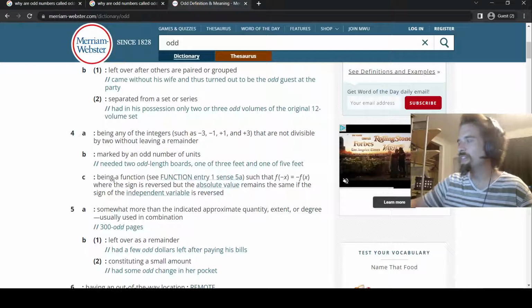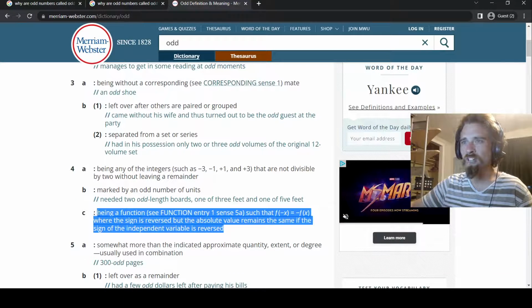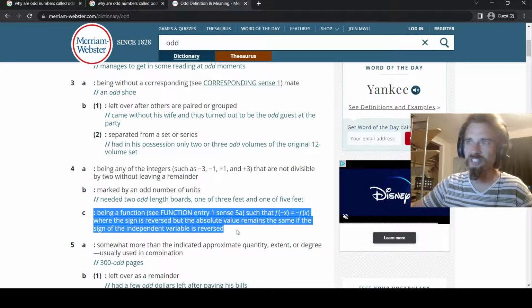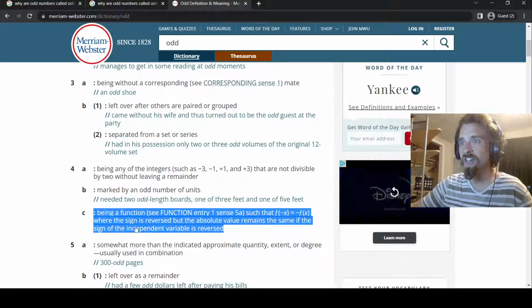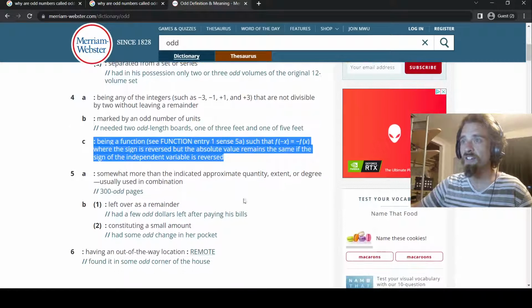Woo! I think we need to go back to definition 1, because all of this right here, woo, and I took algebra, calculus, and all that stuff, and I understand this, right? But just read that real quickly here. Being a function such that, where the sign is reversed, but the absolute value remains the same if the sign of the independent variable is reversed. That's a lot of words, right? That is not regular, expected, or planned. That's really odd. But I digress.